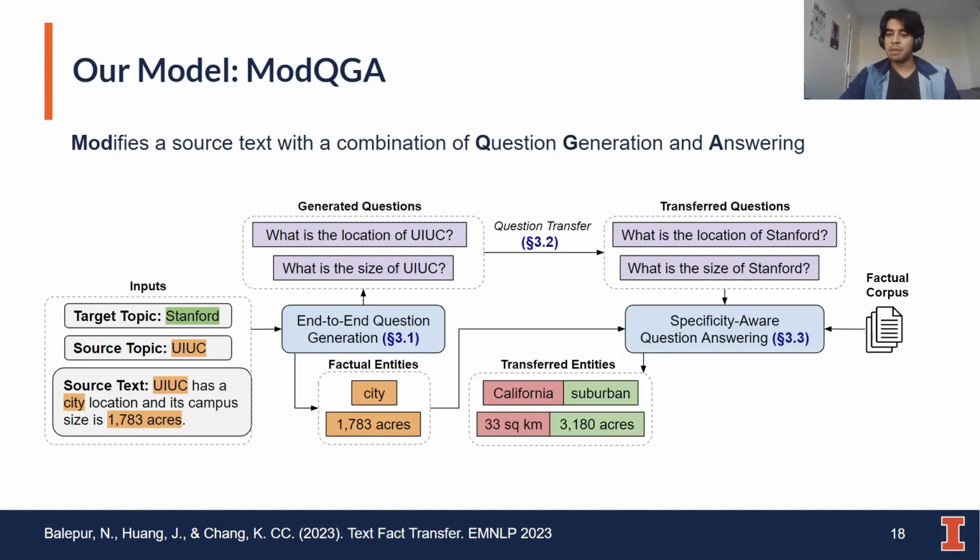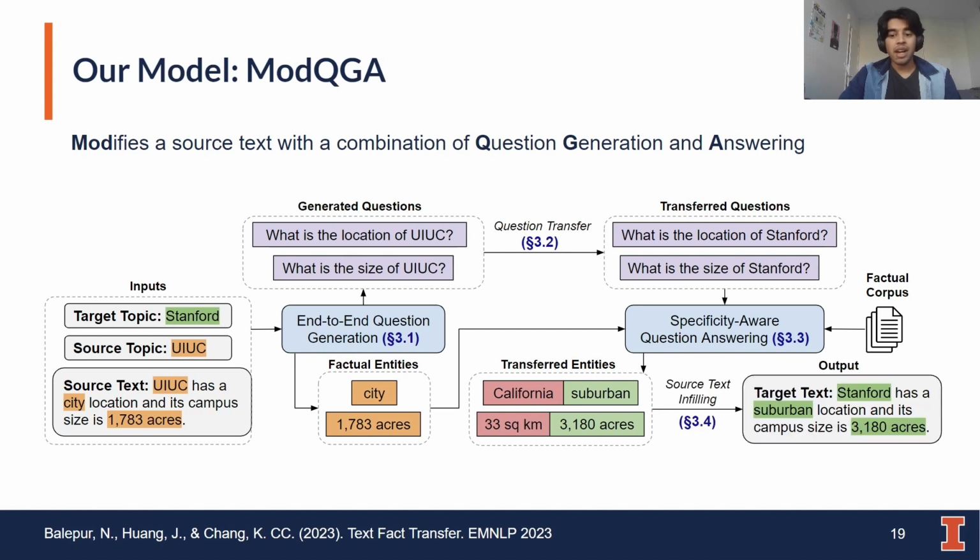In our third step, we run a specificity-aware question answering model, which uses the transferred questions and a factual corpus as inputs to obtain transferred entities that both answer the transferred questions correctly and match the specificity of the factual entities. And we note that these question generation and question answering models are trained on SQuAD datasets. So up until this point, ModQGA is still zero-shot. This is changed for our model in the last step where we need to infill the source text with these transferred entities. So a zero-shot model could simply replace the factual entities with their transferred entities, but to make this a supervised model, we can use a sequence-to-sequence model to do this instead.